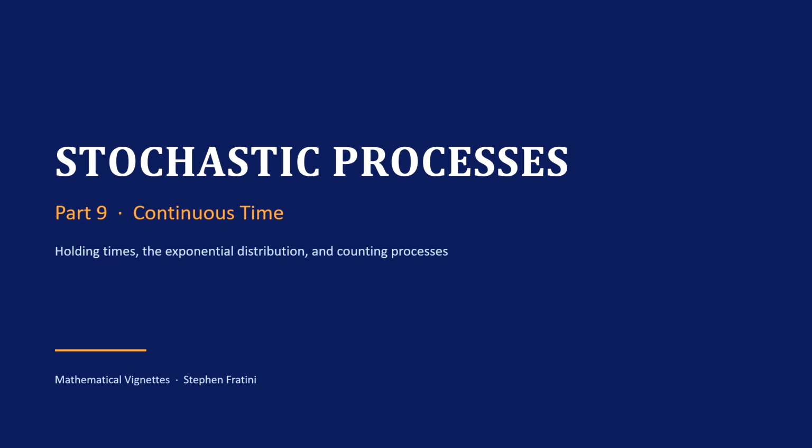Welcome to lesson 9 of stochastic processes. Everything in the past lessons assumed the chain moves in discrete steps. Step 1, step 2, step 3, and we use the n to represent the number of steps. Time was just a counter, and we never asked how long anything actually took, other than in terms of steps.